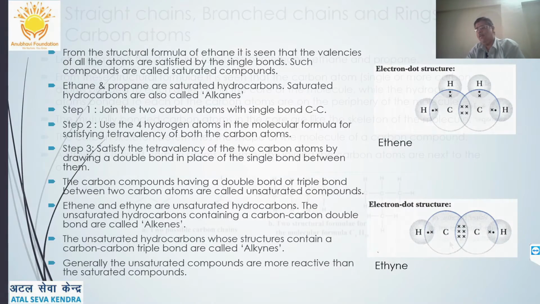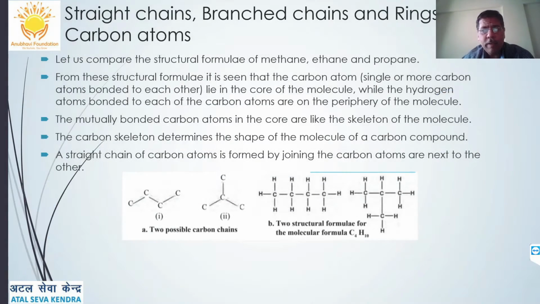We will continue further. Whenever I am talking of carbon atoms in chains or rings, we should know something about straight chains, branched chains and rings of carbon atoms. As I told you, carbon has a unique property of catenation. If you see these structures, the carbon atoms here are in a straight chain. All the carbons are linked in one line.